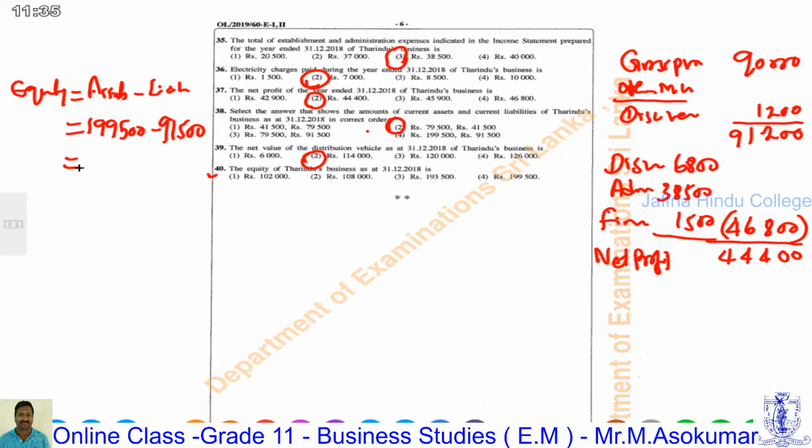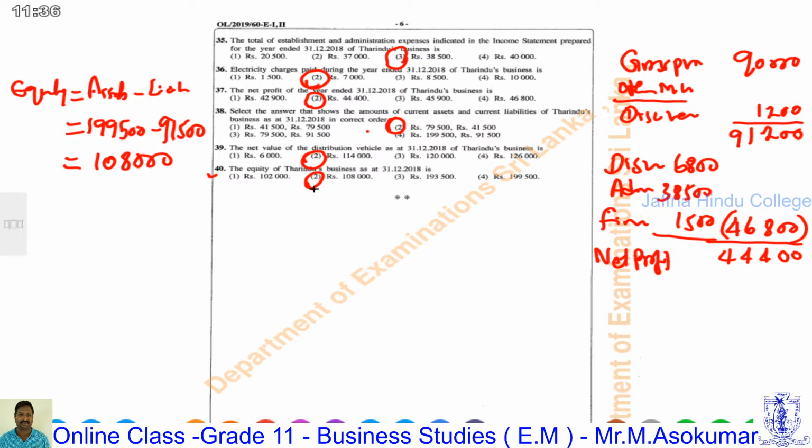Therefore, by deducting liability from assets, the equity value is 108,000. 108,000 is the value of equity as at 31st December 2018. Yes, answer number 2 is the correct answer for question number 40.